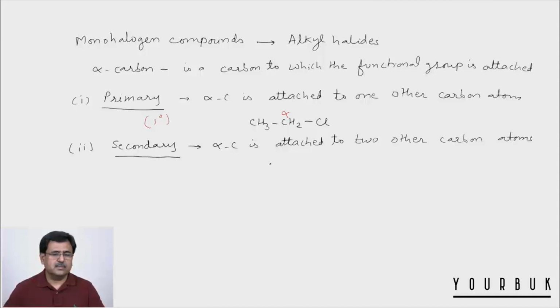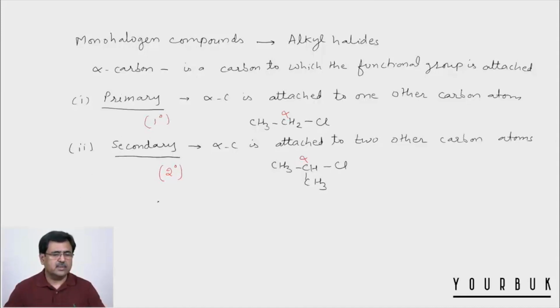For example, this CH3, CH, Cl and CH3. Now see, in this case the alpha carbon is attached to two other carbons. So this is called secondary, but we can also use the symbol 2 degree for secondary alkyl halide.